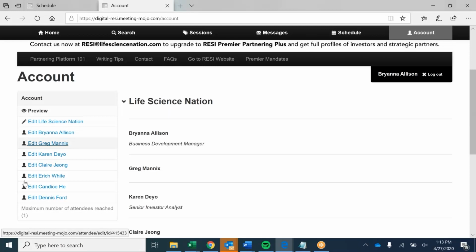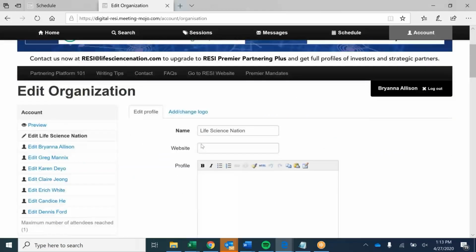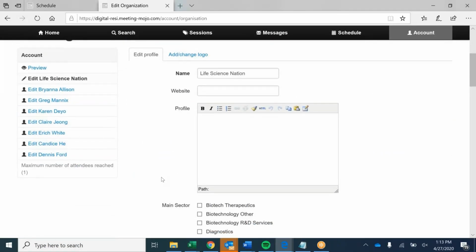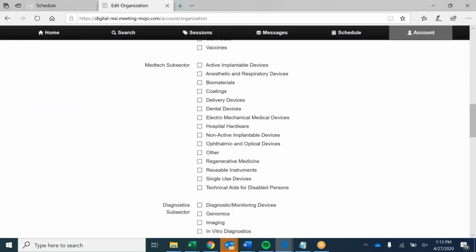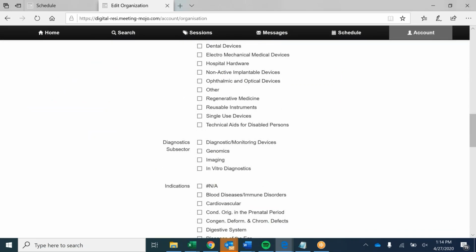So right here, you can see all of my colleagues that are also registered to participate in our two-day digital partnering event. To find your company, you just click your company name, and you'll have different sections to fill out. Now, you want to make sure you spend some time filling this out to the best of your ability. Make sure you're selecting your sector, subsector, indication. Again, you only want to add these selections if they're relevant to what you're doing, but this will help other investors find you based upon what you're doing. So they can actually search for companies in a certain sector, for a certain indication, things like that. So make sure you're filling these out.